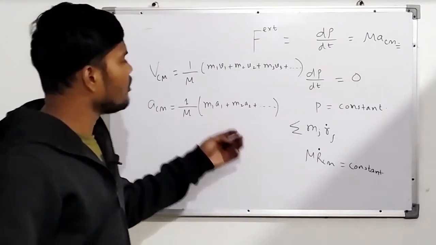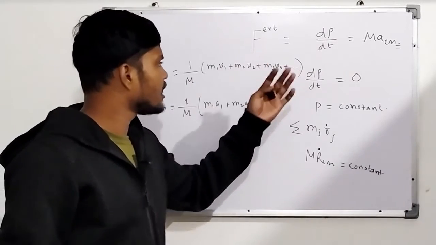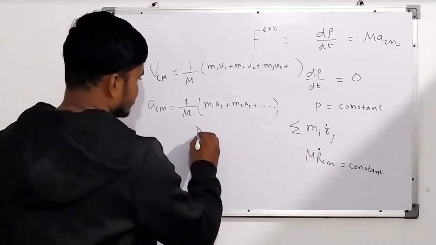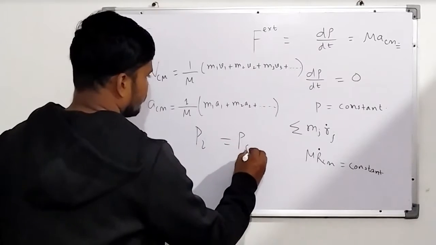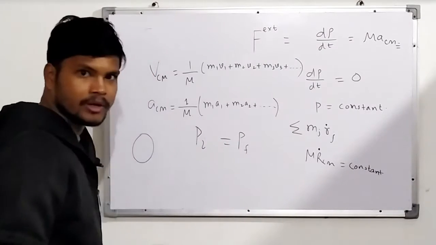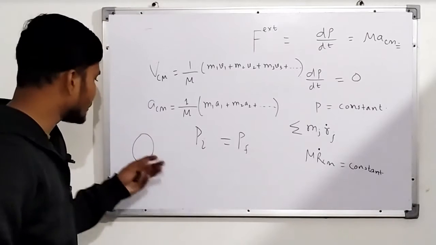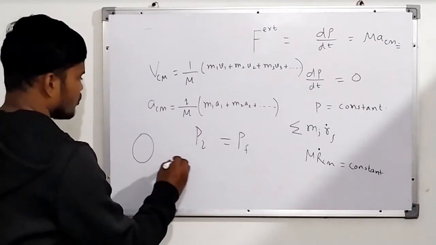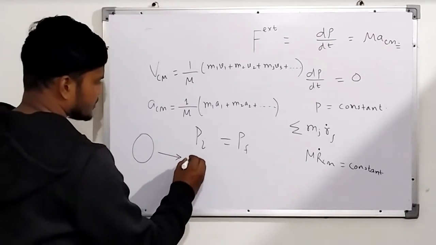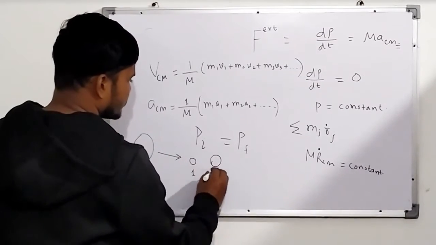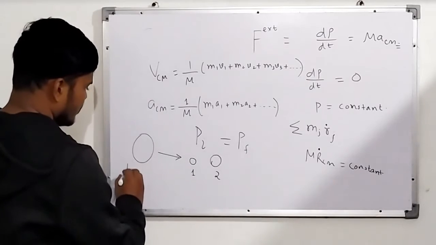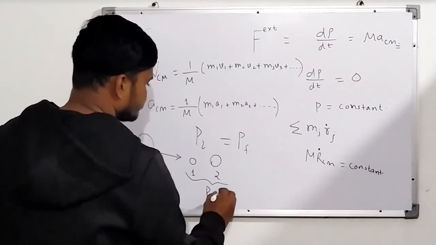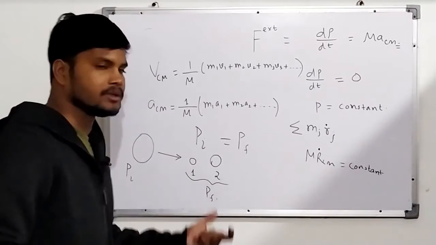So if all the applied force on the system is 0, then the momentum is conserved. Momentum is conserved means that p initial is equal to p final. For an example, you have a system with no external force, or all the external force applied on it is completely 0, and maybe it explodes into two objects. Whatever the initial momentum is, it will equal its final momentum, and that's pretty amazing.